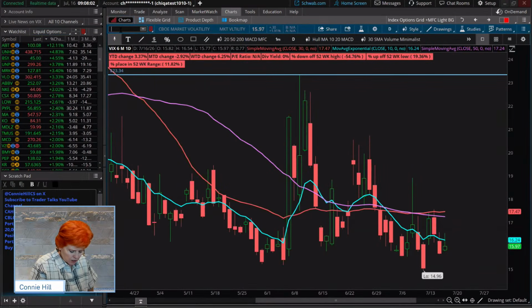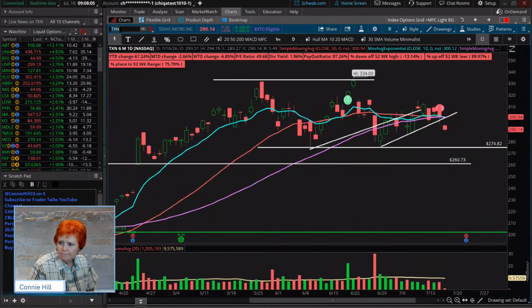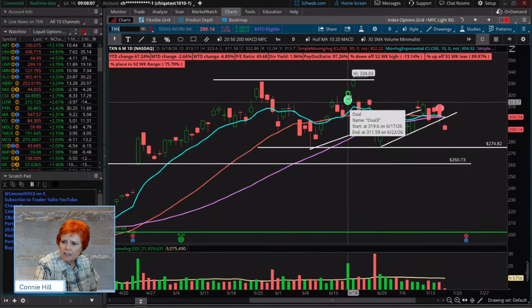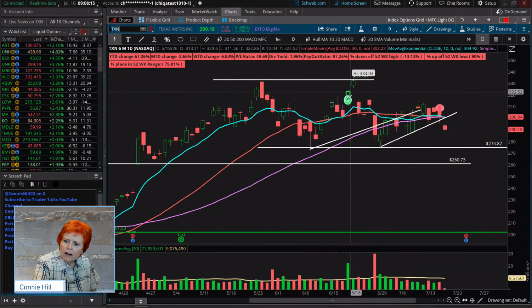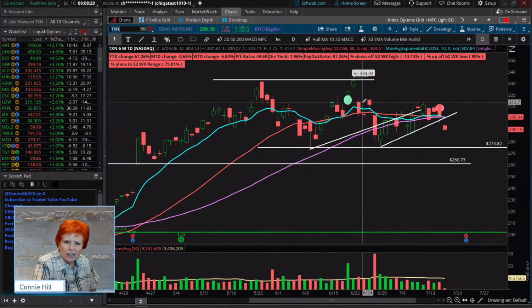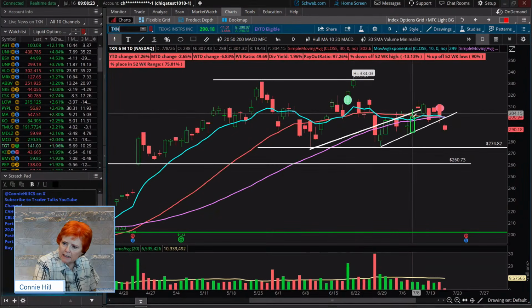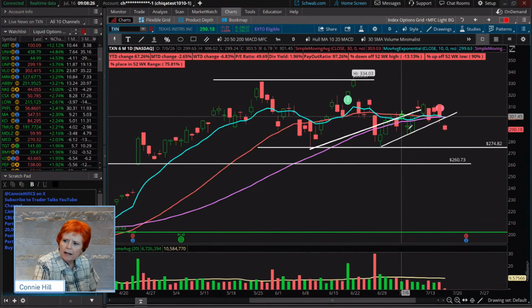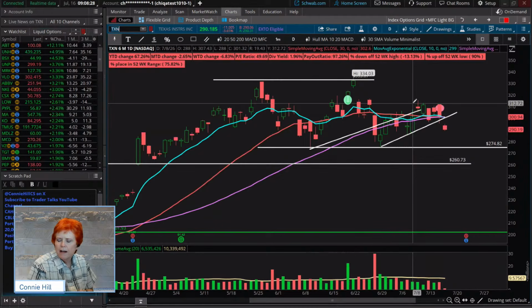So we're going to start with the one that didn't do as well for us. That was Texas Instruments, TXN. Now, Texas Instruments, you can see we got in on this green oval day. So that was the 18th of June. And we had a long vertical going on it. So we needed it to move up for us. And it really didn't. It kind of pulled back, and it had signs of bouncing back up, and it never really went that far. Last week in our class, I told you we will probably be closing this trade out. If it wasn't later that day, then we were going to do it Friday.